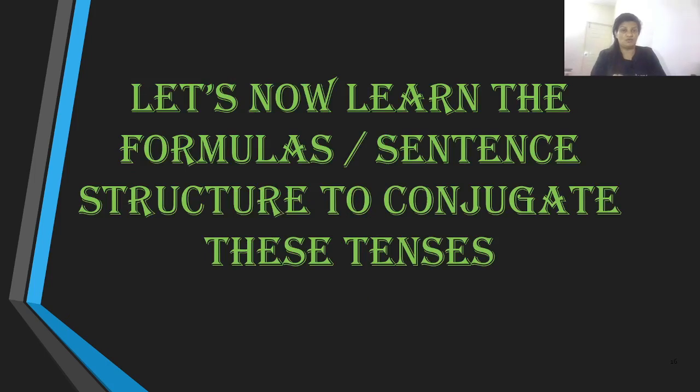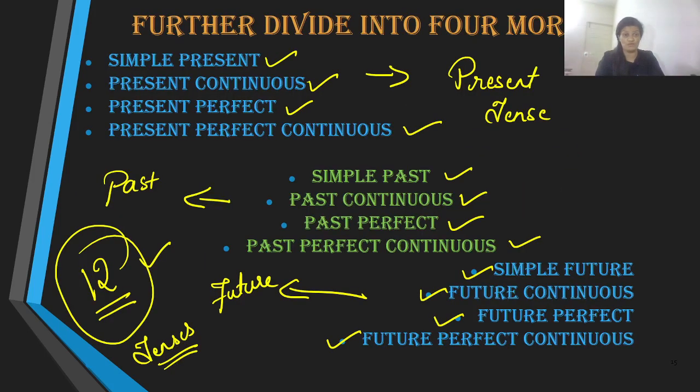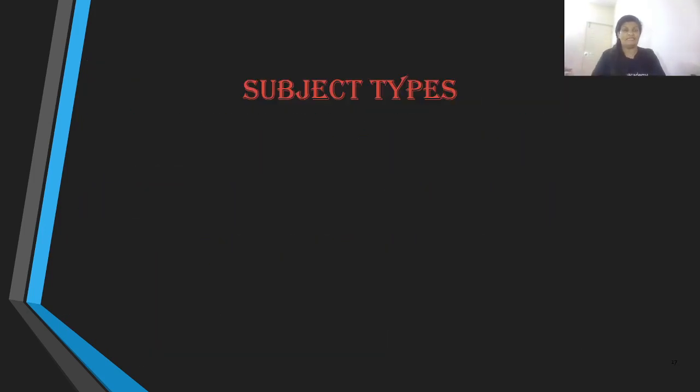Now, let us proceed towards the formulas, knowing the formulas and understanding the sentence structure to conjugate these tenses. I told you there are 12 tenses, and I'm going to take you through all these sentence structures. Let me quickly tell you the subjects. We've already discussed all these subjects and also the verb forms and the 5 forms of verbs that we have, but still, I would like to give you a little insight about these subject types.